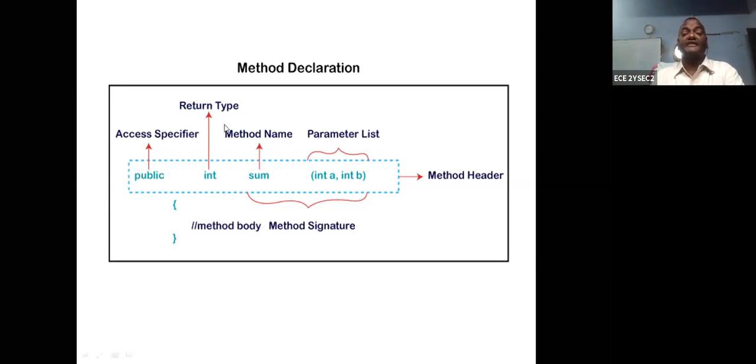So there are two types of returns. One is where nothing is to be written, and the other is where you return something. If you return something, at the end of the method you should write return. If you don't write anything, the control cannot go from the subprogram to the main program. If you write return, then the control transfers from the subprogram to the main program.